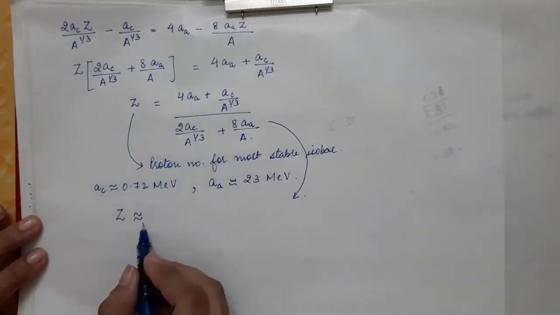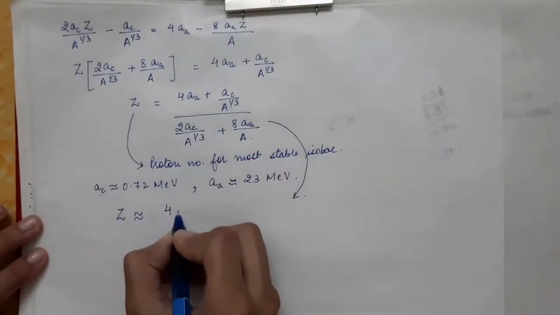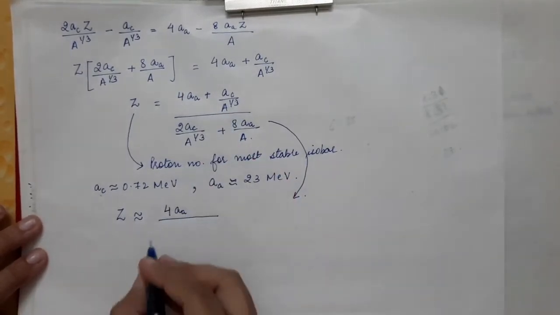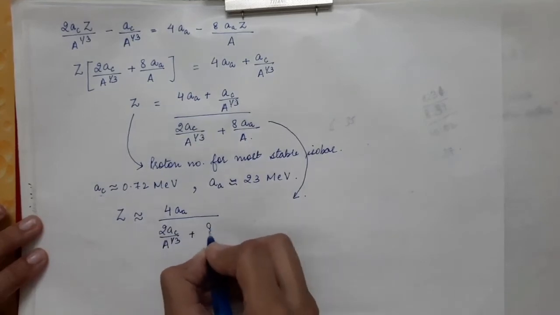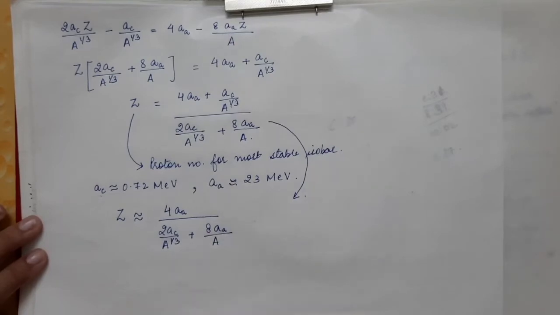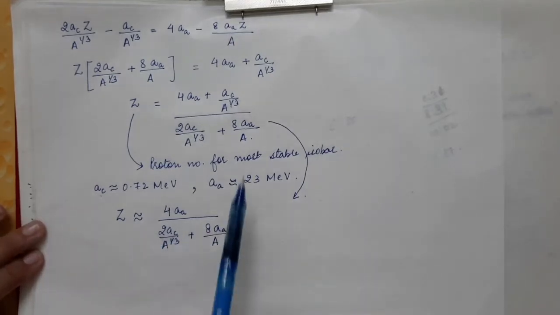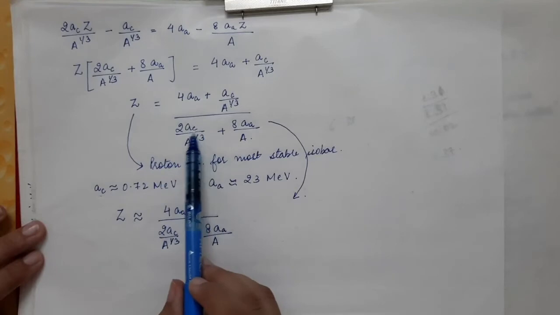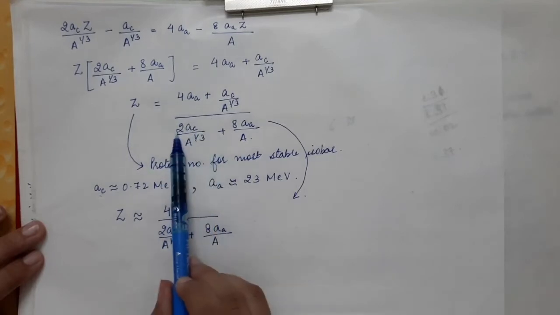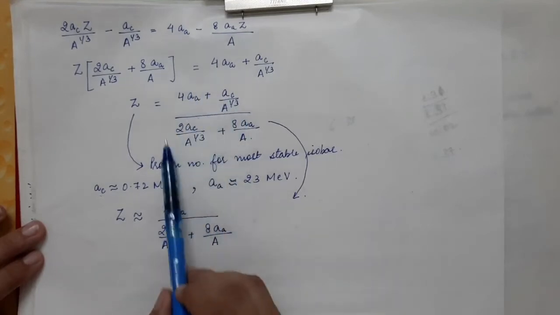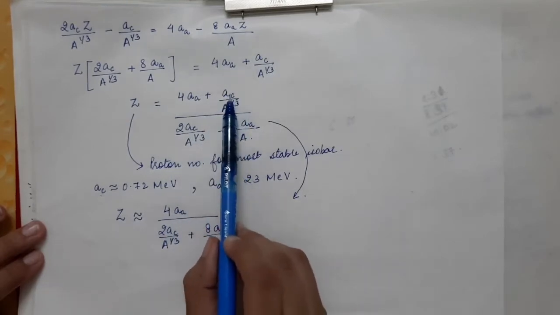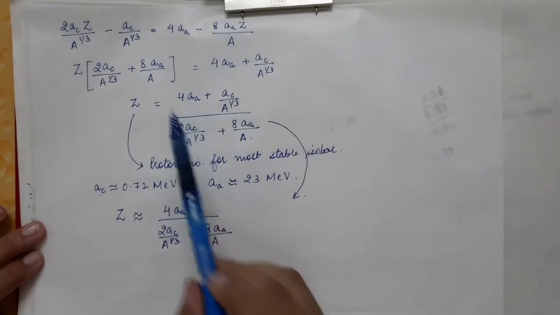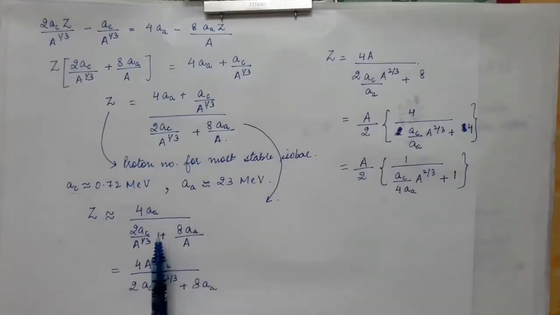So Z will be approximately equal to 4 times this constant divided by 2AC divided by A power 1 by 3 plus 8 times divided by capital A. So in the denominator we cannot ignore this AC term, but in the numerator it can be ignored because it is quite negligible as compared to this first term. Now in this expression we will multiply and divide by capital A.